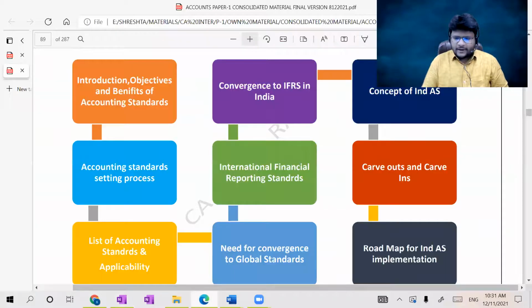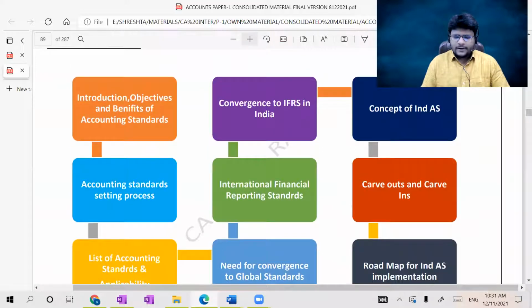So first, let us see the overview, what we are going to discuss in this lecture. Introduction, objectives, and benefits of accounting standards. First, we will give the intro part to accounting standards. What are the benefits due to introduction of such accounting standards, also we will see.